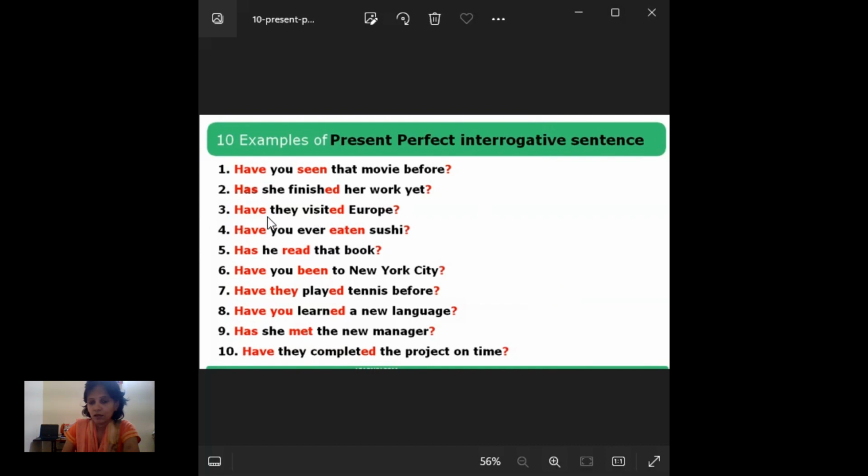And we use have as the auxiliary verb before the subject. The auxiliary verb comes first, before the noun. That thing we should remember. Like, subjects: you, she. See here, have you seen that movie before? So this is the auxiliary verb we should use at the beginning when forming a sentence, asking a question. These things we should remember in present perfect interrogative.